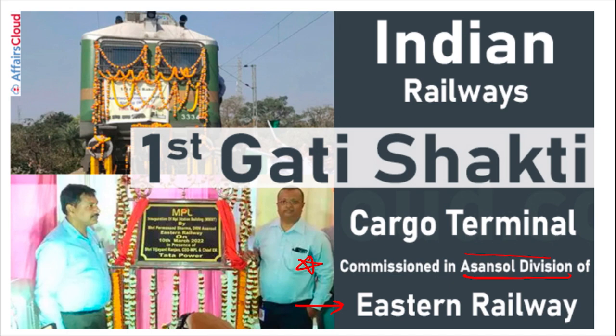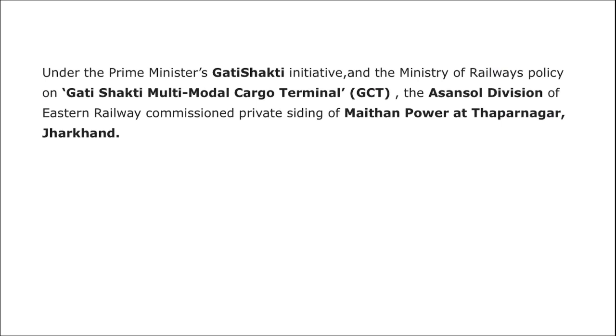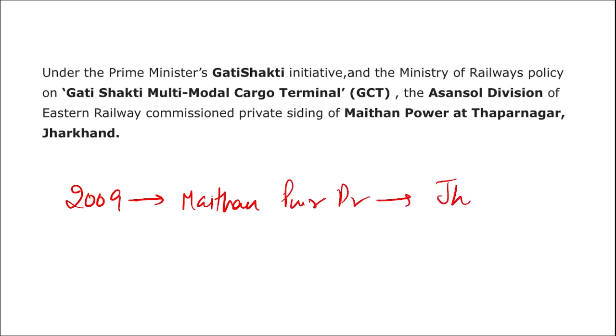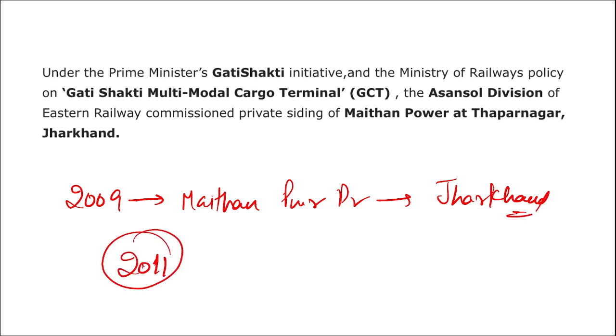In 2009, the Maithan Power Project was started in Jharkhand, and the power generation was started in 2011. Till now, the requirement of coal for the power project was being met through road, which is expected to convert into 120 inward coal rakes per month.